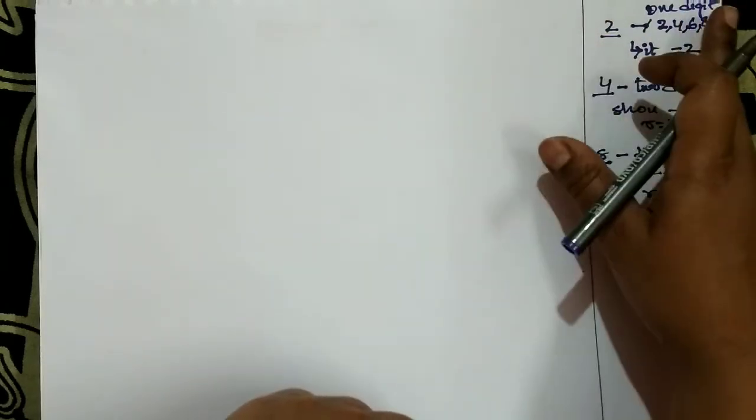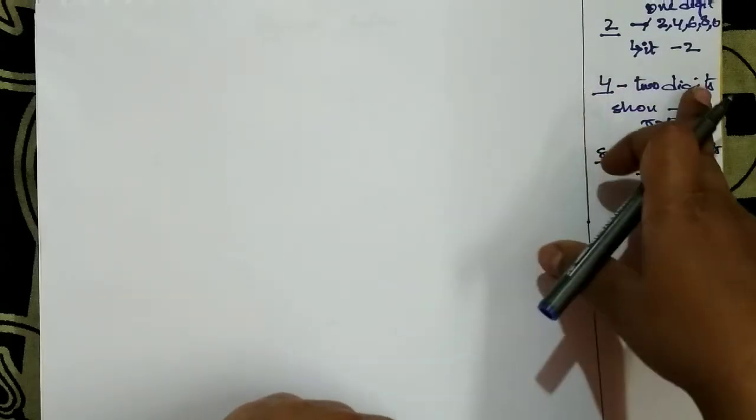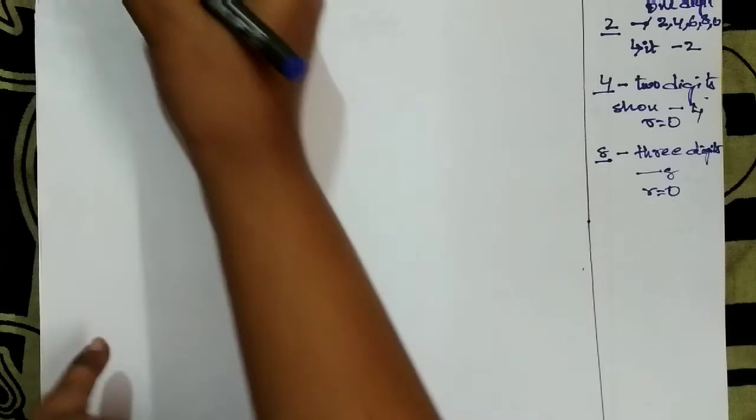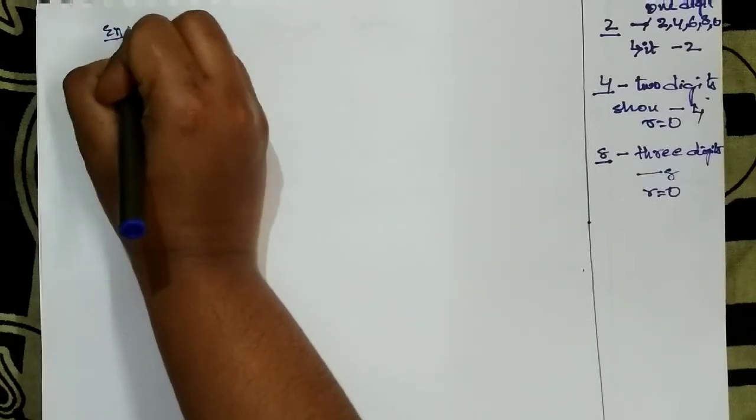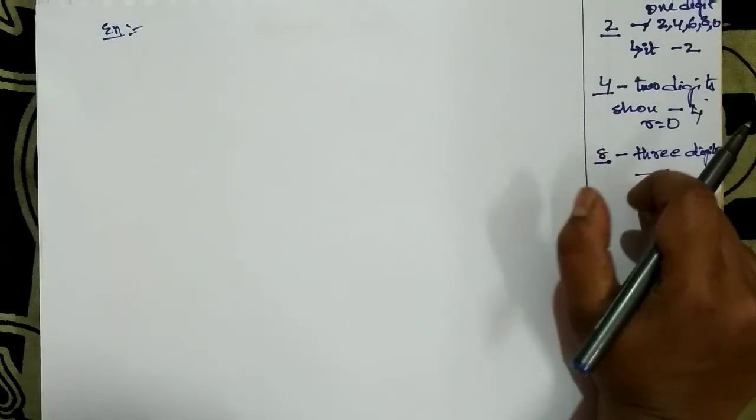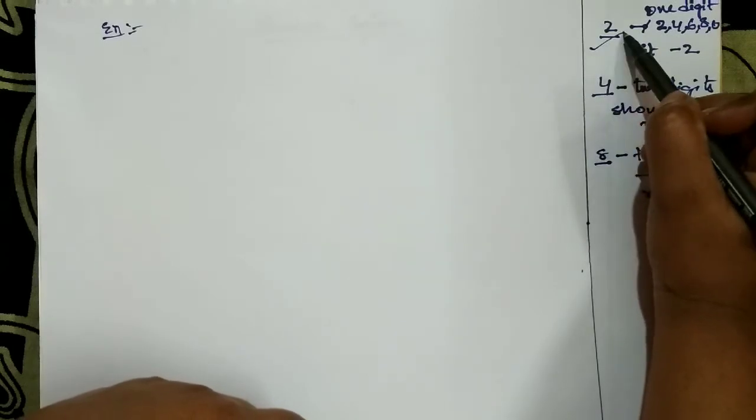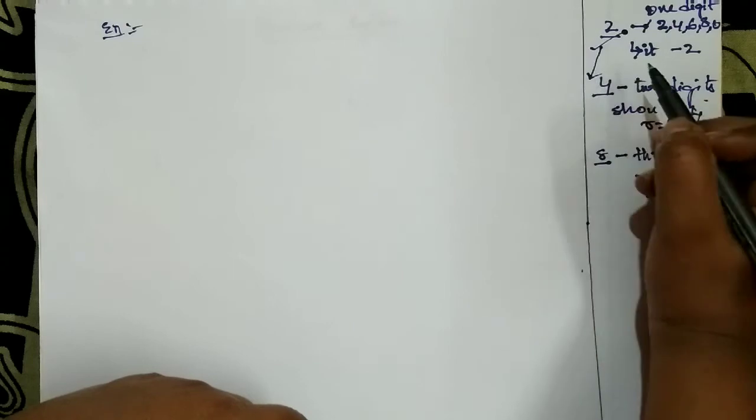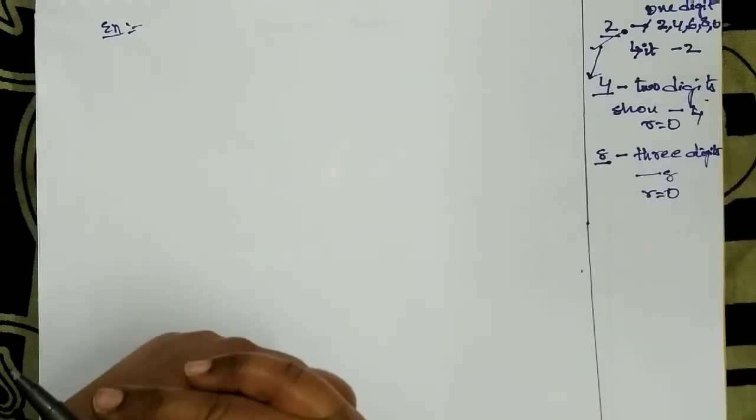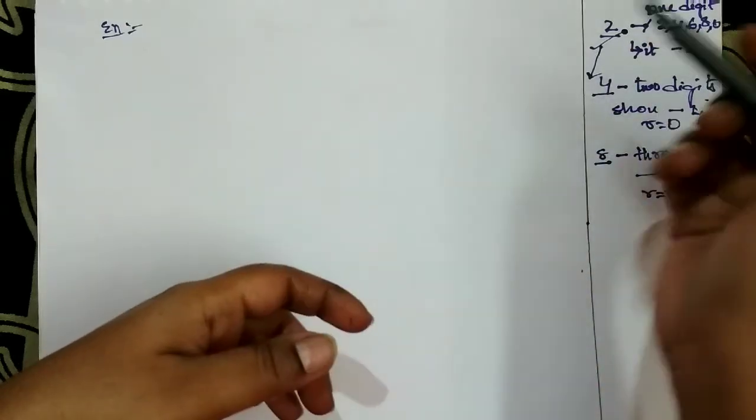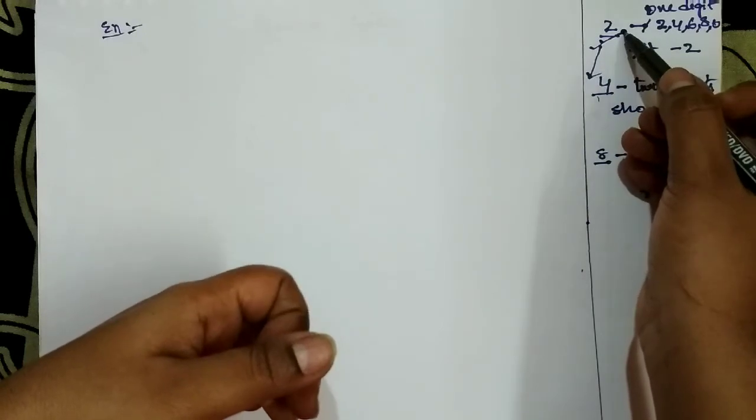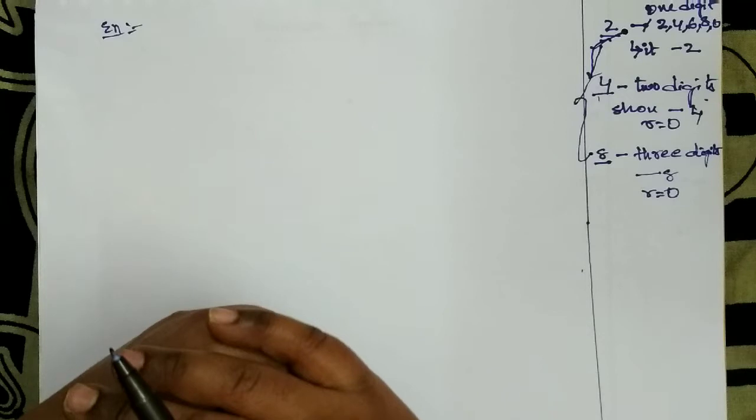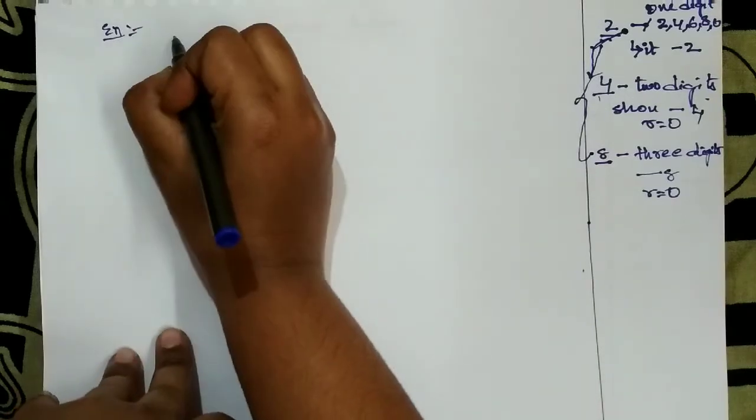So for 2, last 1 digit. For 4, last 2 digits. And for 8, last 3 digits. So let us take only one number and check these 3 rules. It is not compulsory that if a number is divisible by 2, it should be divisible by 4. And if a number is divisible by 2, then it may be divisible by 8 or it may not be. So let us check.